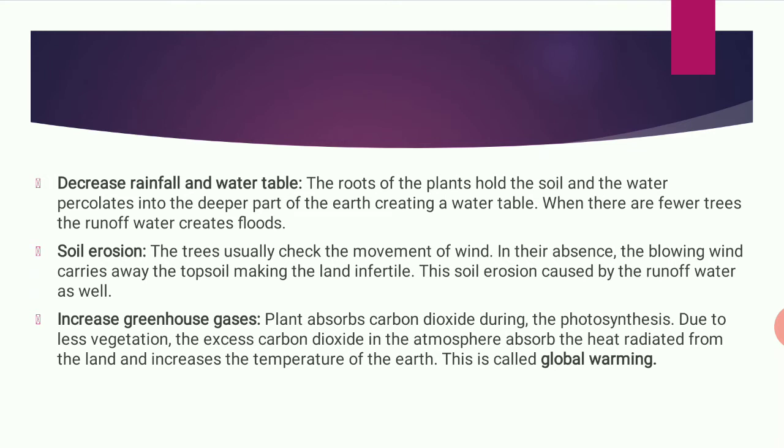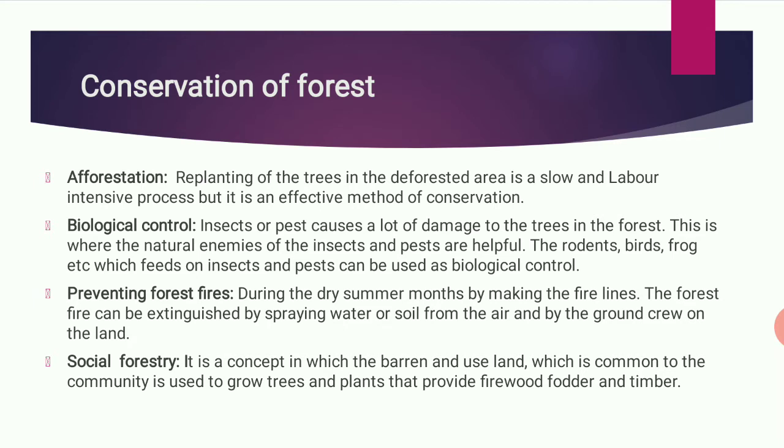Increase in greenhouse gases. Plants absorb carbon dioxide during photosynthesis. We know that the plants absorb the carbon dioxide. If there are no plants and trees, what will happen? We release carbon dioxide through the vehicles. We burn many things, and the carbon dioxide is released into the atmosphere. If there are no plants, then the carbon dioxide level in the atmosphere will increase, due to which the temperature will increase. And if the temperature increases, that is called global warming. If global warming is there, the ice present at the poles will melt, which increases the level of the sea water.